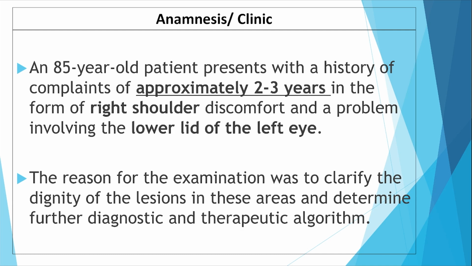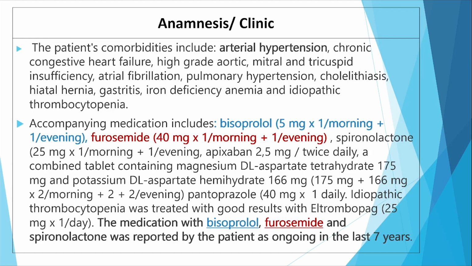We report about an 85-year-old patient who presents with a history of complaints of approximately 2 to 3 years in the form of right shoulder discomfort and the problem involving the lower lid of the left eye. The reason for the examination was to clarify the dignity of the lesions in these areas and determine the further diagnostic and therapeutic approach. Patient's comorbidities include arterial hypertension, chronic cardiac heart failure, high-grade aortic, mitral and tricuspid insufficiency, atrial fibrillation, iron deficiency anemia, and idiopathic thrombocytopenia.